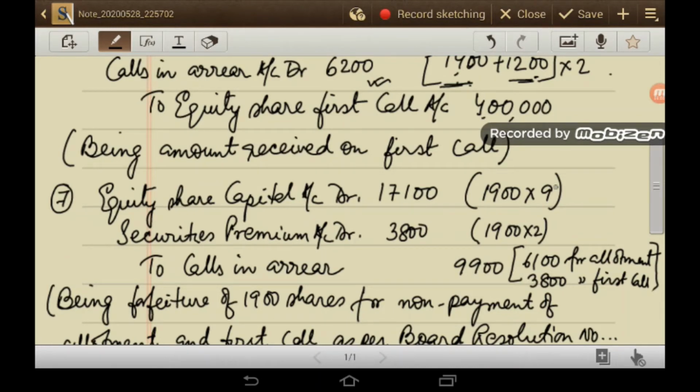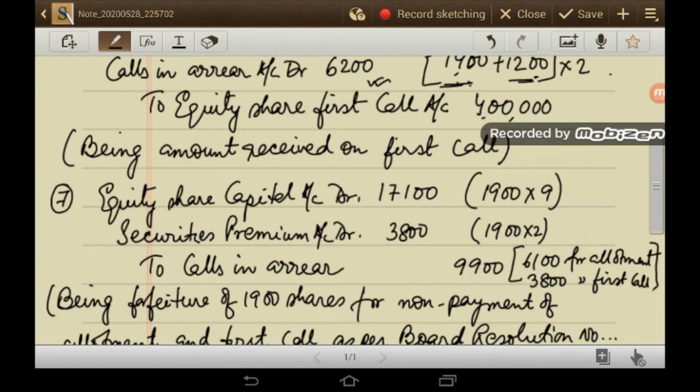Why 9? Because rupee 1, which is yet to be called at the time of final allotment, has not yet been debited. So equity share capital account debit 17,100, that is 1,900 shares into rupees 9. Securities premium account debit 3,800, 1,900 into 2. This is the amount which was due at the time of allotment. This amount was not paid, so I have debited the securities premium account.